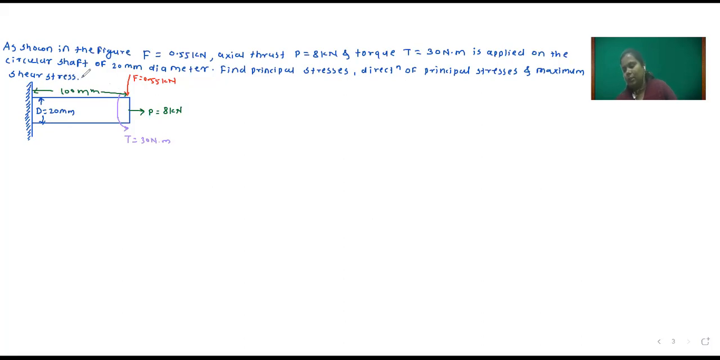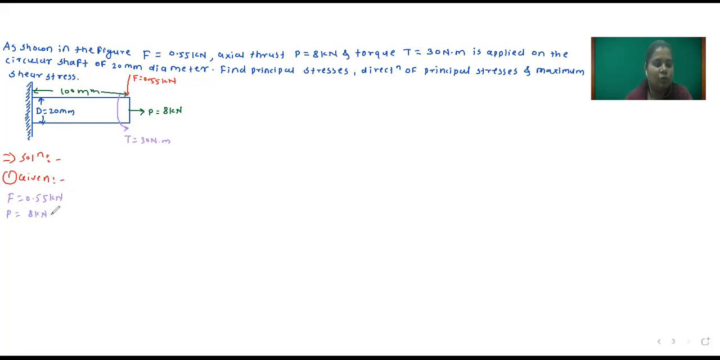Length of rod is 100 mm. So here first we will write the given parameters and then we will solve the problem. According to this, force is given, F, which is equal to 0.55 kilonewton. Then axial force P, which is equal to 8 kilonewton.